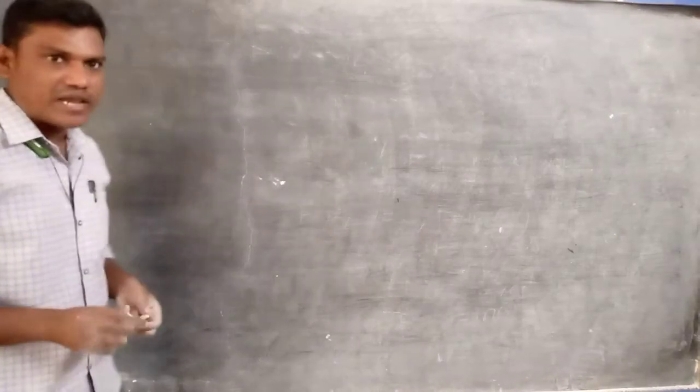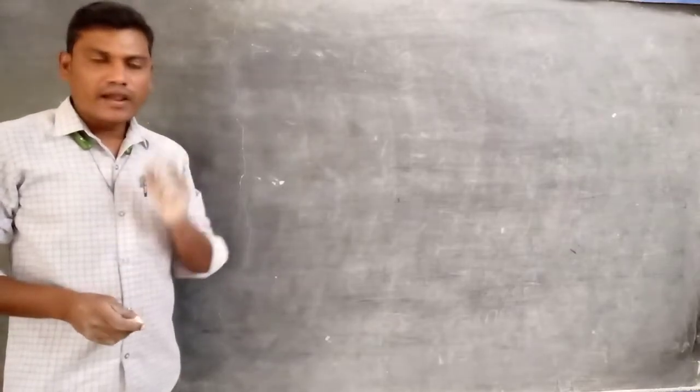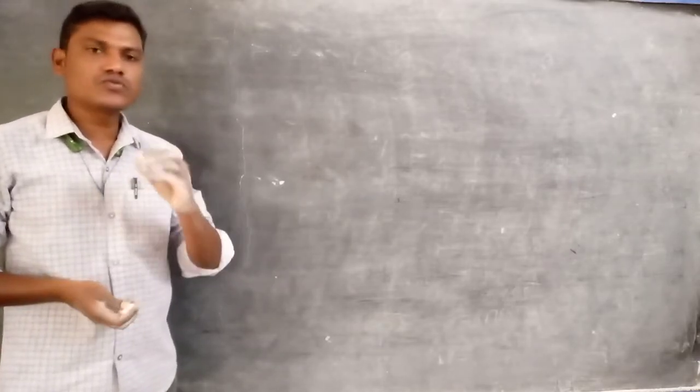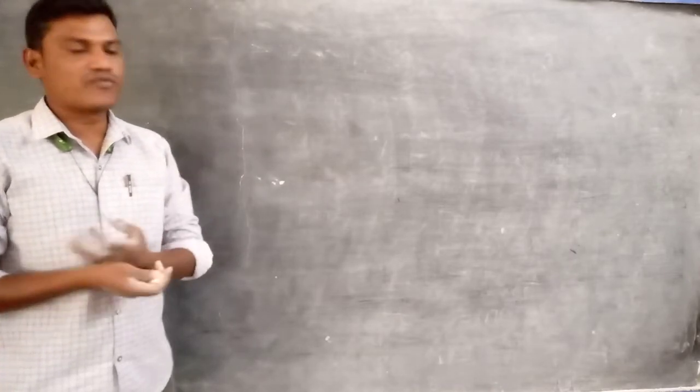Now, this time we will discuss one or two numericals about force, meaning how to find the force by using Newton's second law of motion.